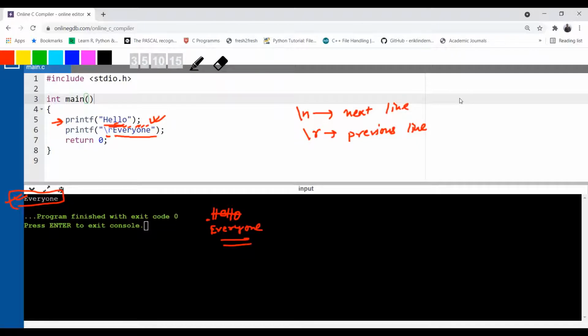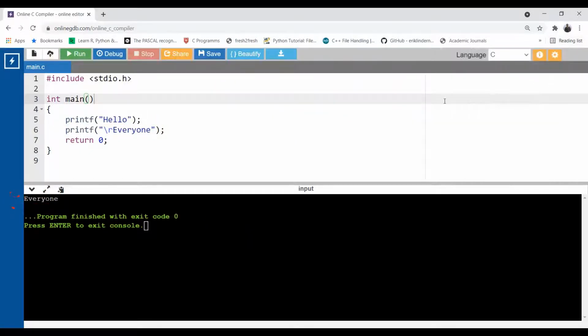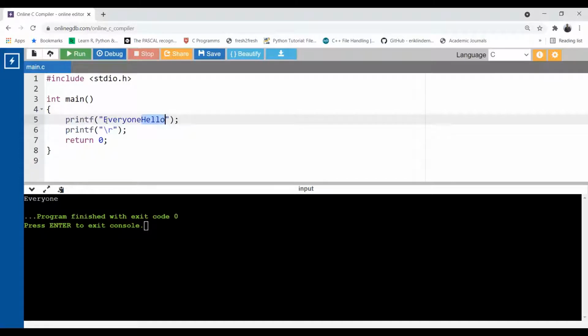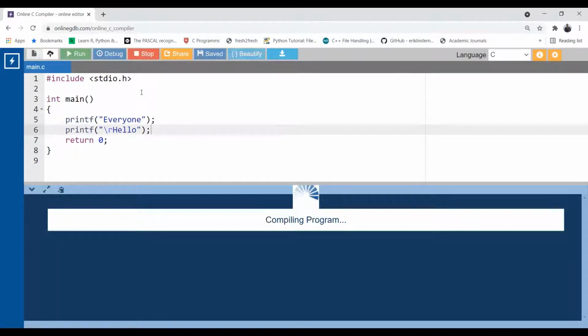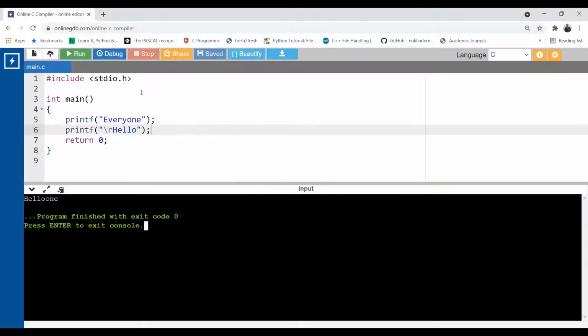Let's try with the larger word in the first printf and the smaller word in the second printf so that you can understand this. Let us change here. Now I'm shifting everyone here, and I'm going to shift hello here. Save. Now run. Now see what happened. Hello is printed, but from everyone, every is gone, only one is there.